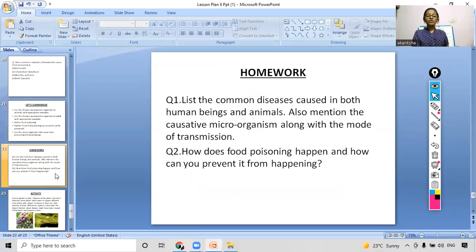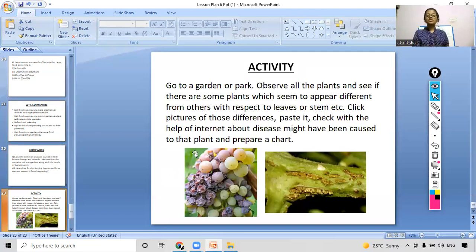Now coming on to our homework part. These are the 2 questions that you have to solve in your notebooks. Coming to the activity: in this activity, you have to go to a garden or a park. You have to observe all the plants and see if there are some plants which appear different from others with respect to their leaves, stems, etc. And you have to click pictures of those differences and paste them in your notebook. And check with the help of the internet what disease might have been caused to the plant. And you have to prepare a chart about it. Okay, so this is the activity.